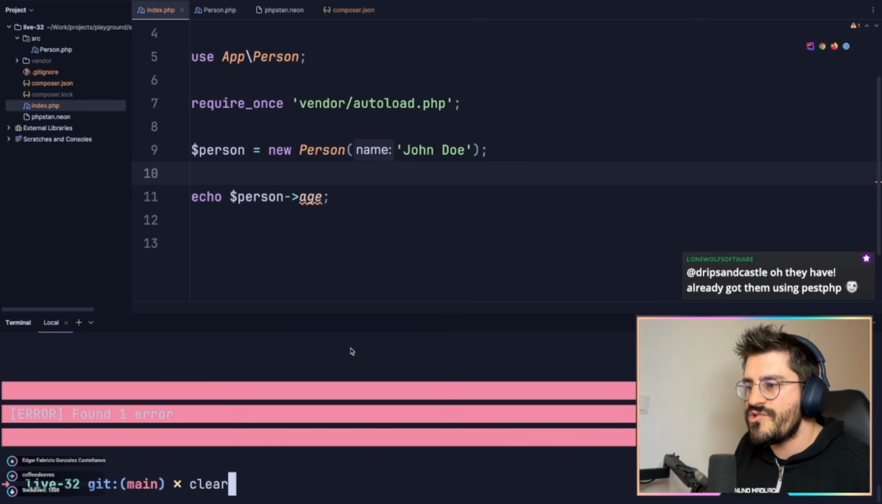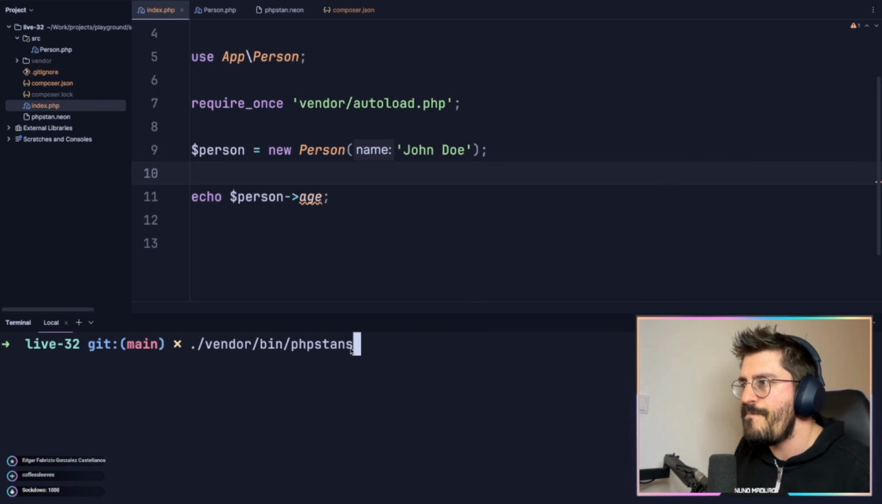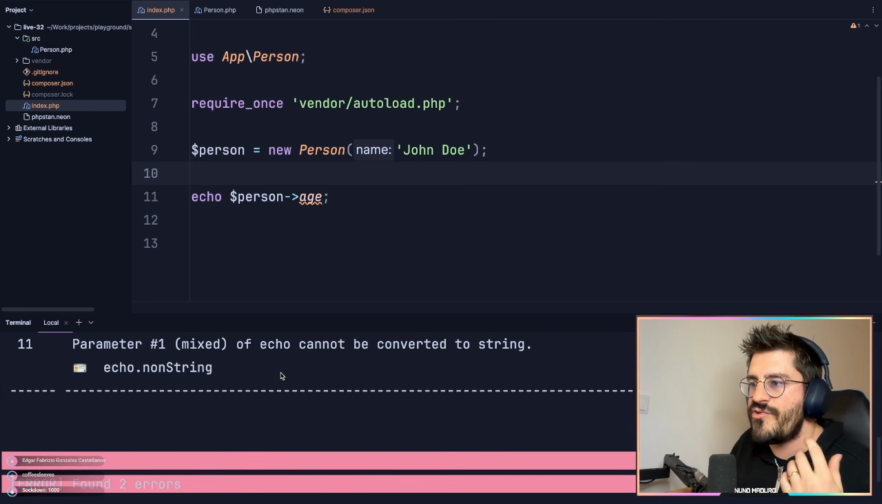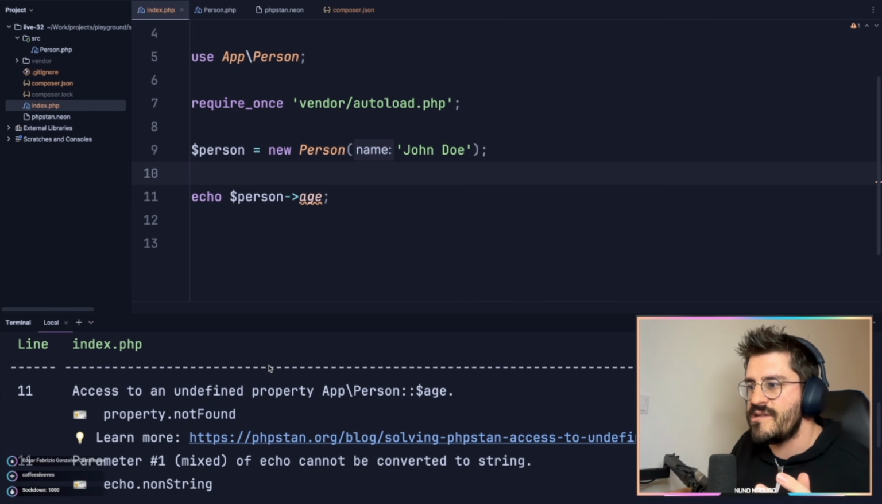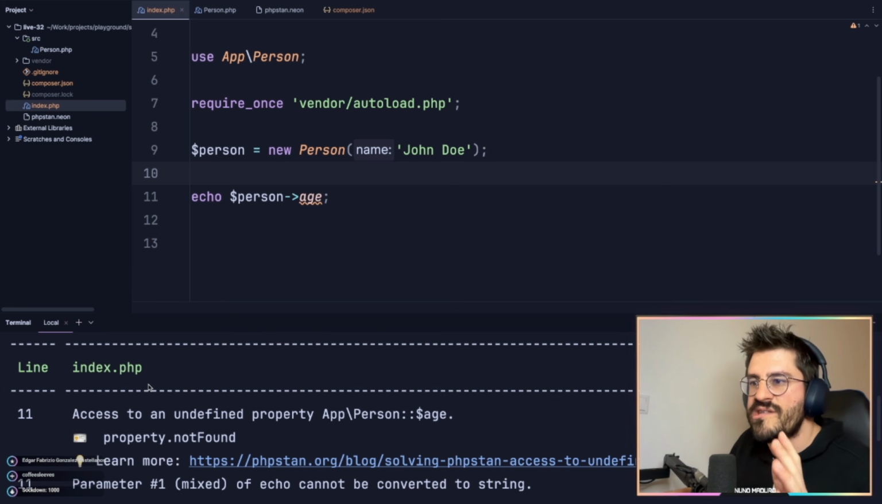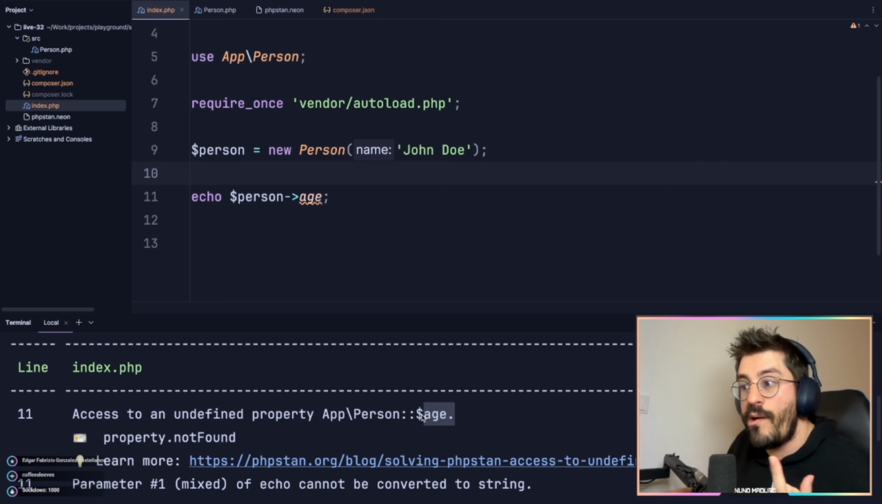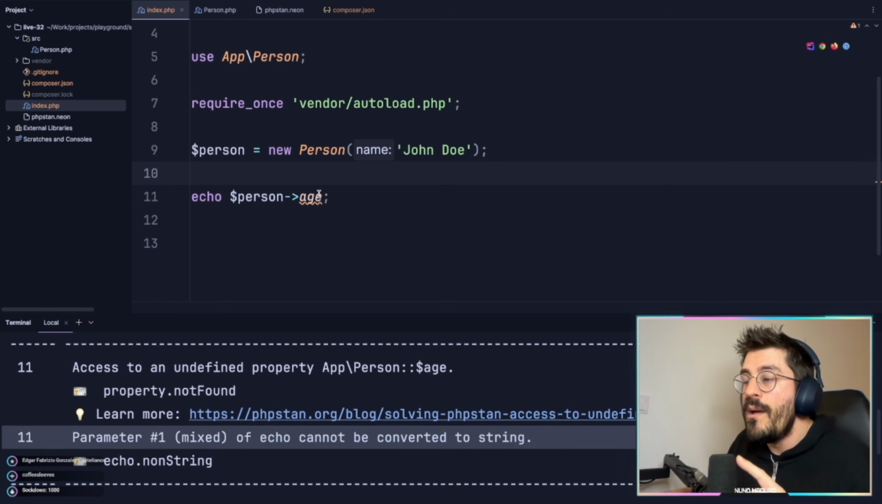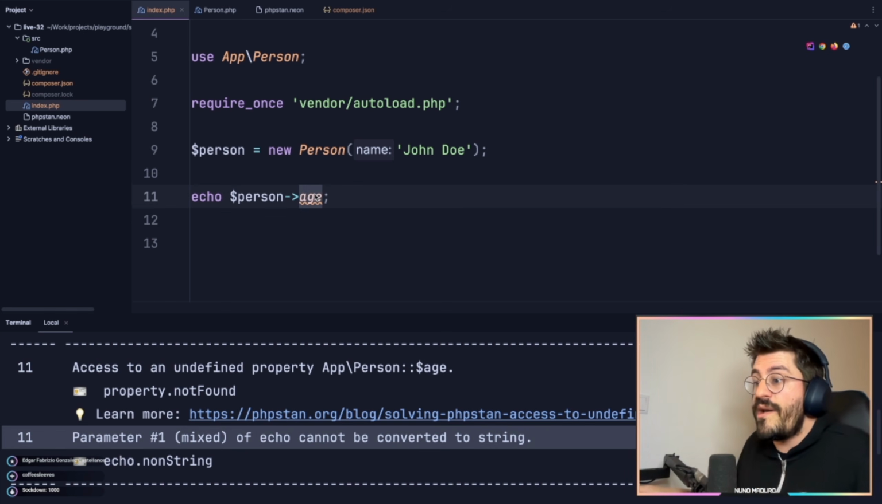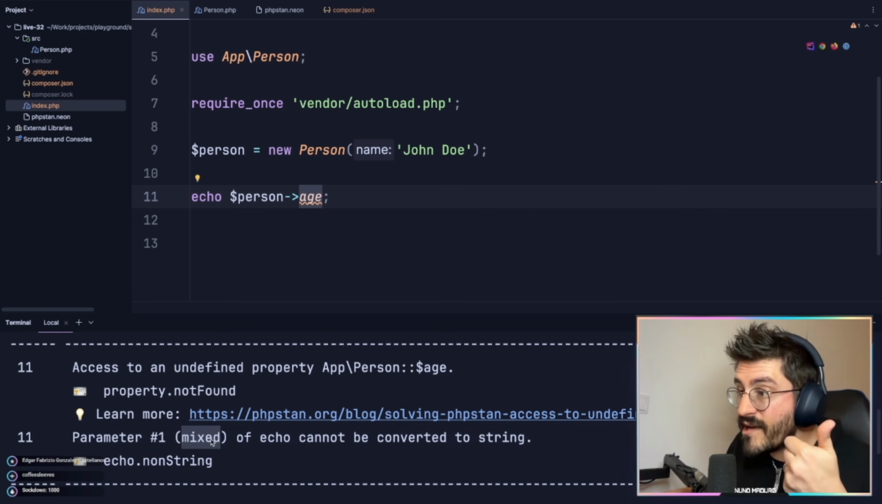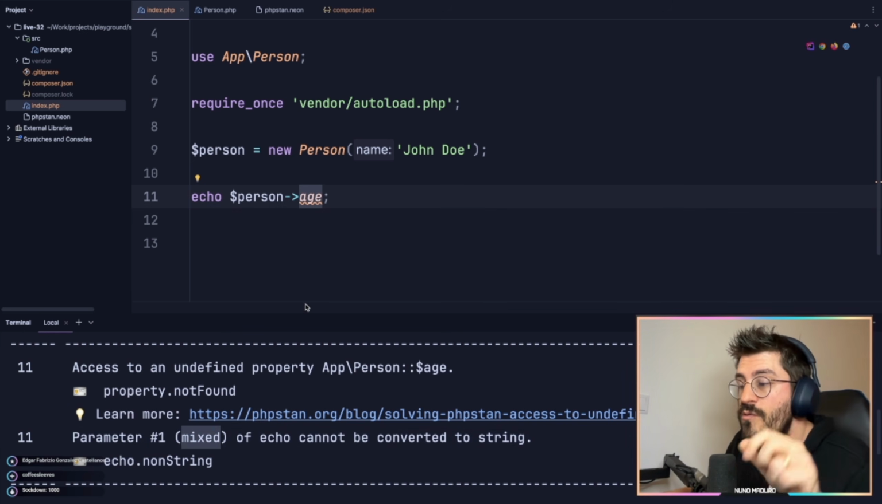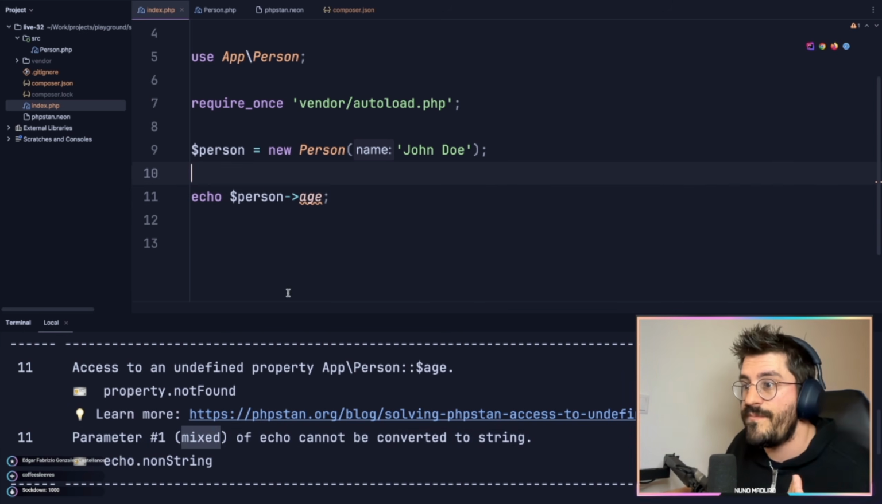So if I go to my console right now, I type vendor/bin/phpstan, and hopefully it will complain that we are trying to access a property which doesn't exist. You know what I mean? So obviously it just complained about that. It's just saying that on line 11, I'm trying to access undefined property age. So I don't have an age on this person object, so there is a problem here, undeniably. And the second thing it's complaining about is that because I don't have an age, I don't know what exactly is being returned, which is probably a mixed, and I cannot convert the mixed to a string so I can echo it out, which is quite cool.